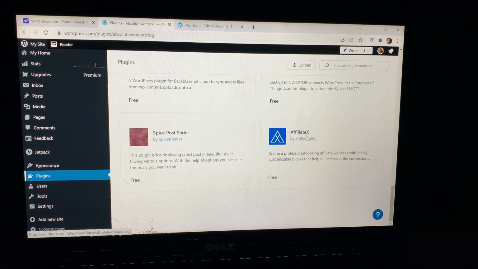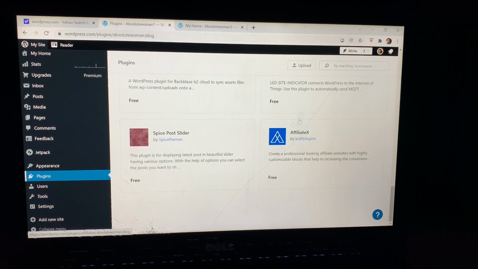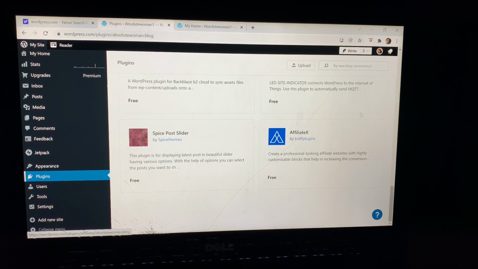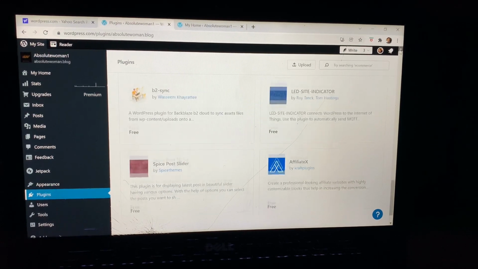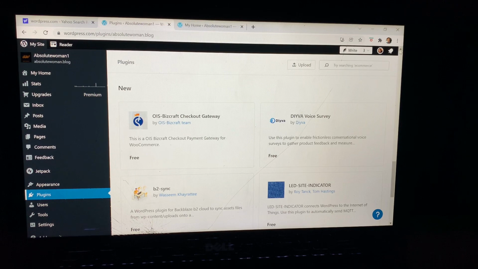So this is Affiliate X. Create a professional looking affiliate website. So if you want to focus on affiliate marketing, you can decide to use this plugin. So that is it for all of these.